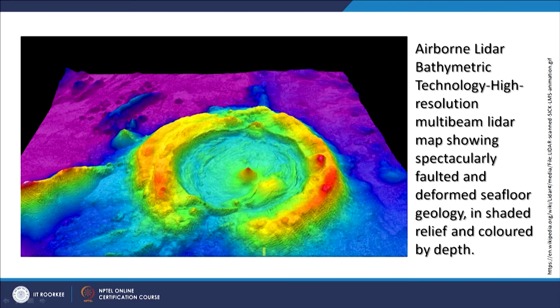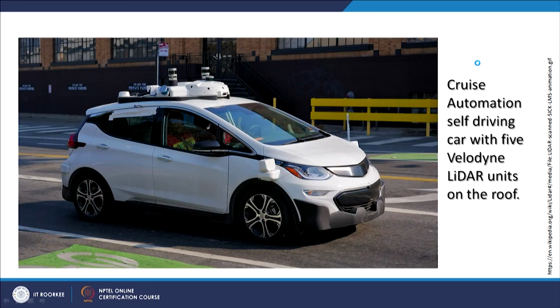It has been shown in that form. So definitely the surfaces created with LiDAR are highly useful because of high spatial resolution and high vertical accuracy, whether it is for the surface or under the water, as the bathymetry example shown here.